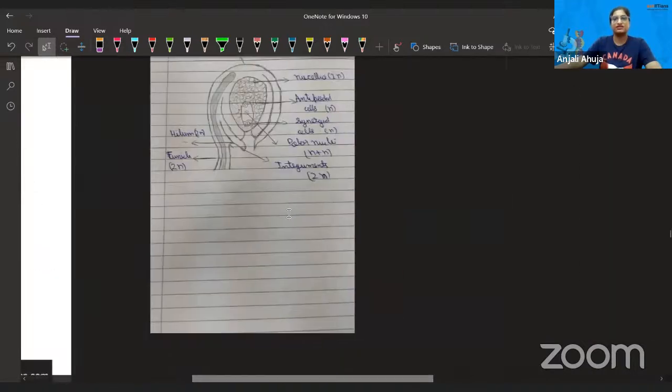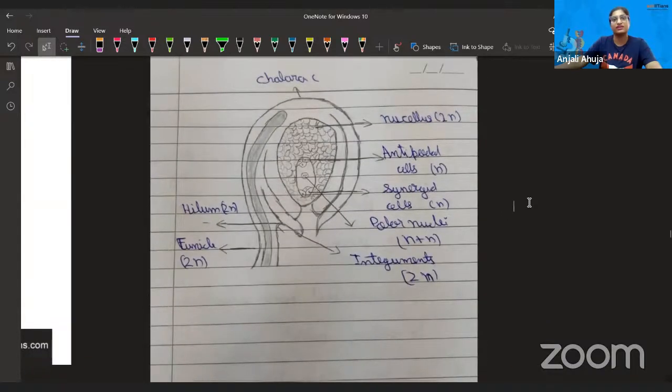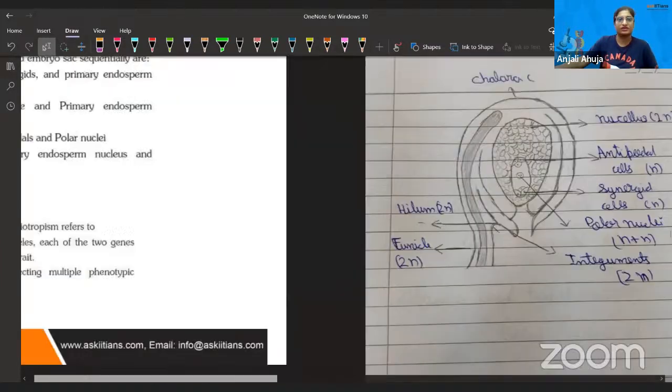So just a reminder, in the ovule, different areas are there, and all the areas have their own ploidy. Chalazal, nucellus, 2N; antipodal, N; synergid cell, N; polar nuclei, N plus N. Polar nuclei is not diploid, it's N plus N. Integument, 2N. Now take a look at the question.